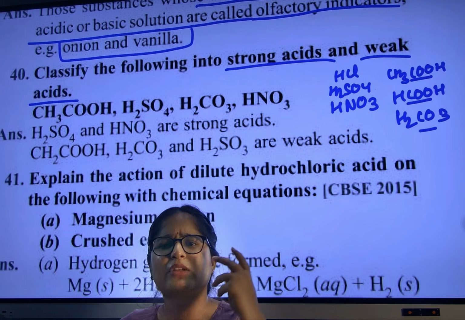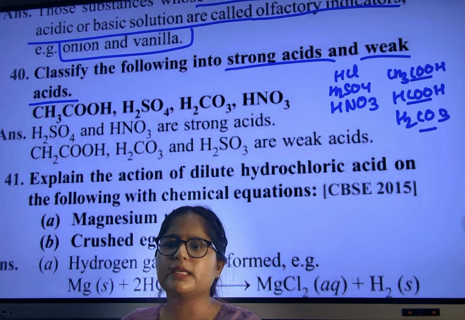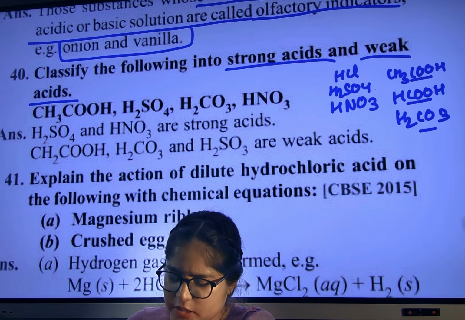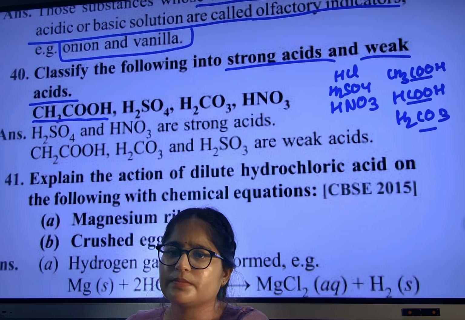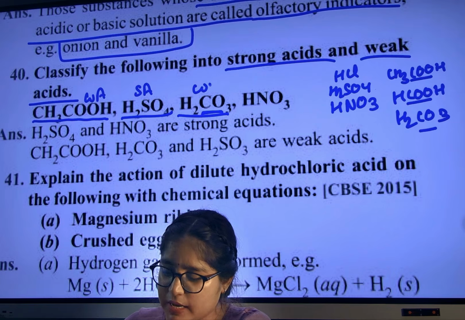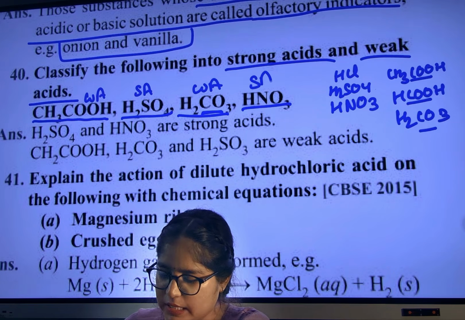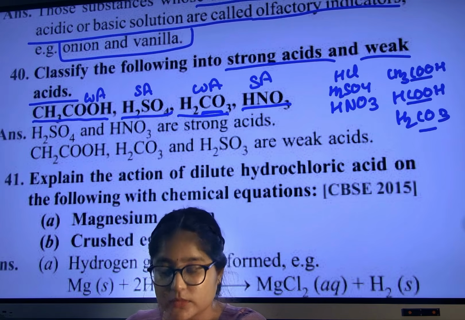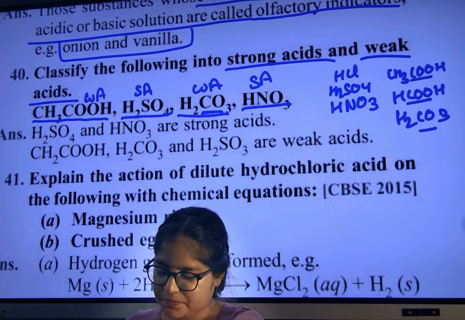H2CO3: one carbon, three oxygen, weak only. Are you able to understand? Carbon and oxygen means it is a weak acid. So CH3COOH, strong or weak? Weak acid. H2SO4, H2CO3, HNO3. Easy?